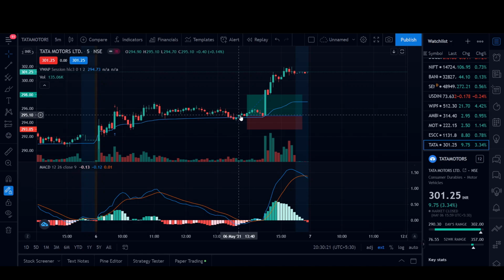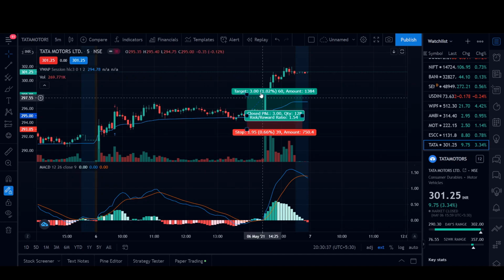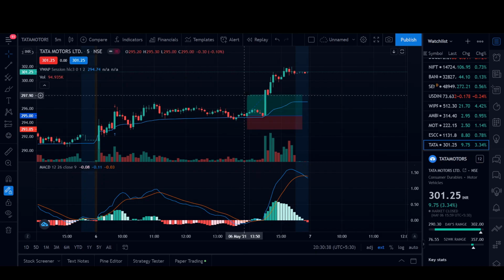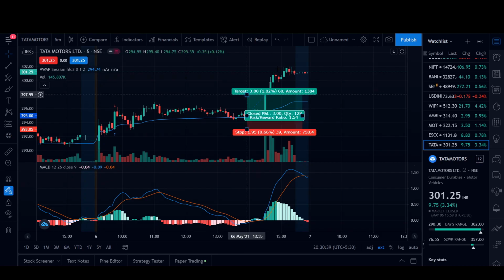And the MACD had created a signal. So I got a confirmation here that Tata Motors will take a bullish uptrend. And as it has over here, it has taken a tremendous bullish uptrend. It has gone even more up, but I exited my trade here, right? I had no greed and no fear. I exited here, closed my laptop, and got back to doing other work.